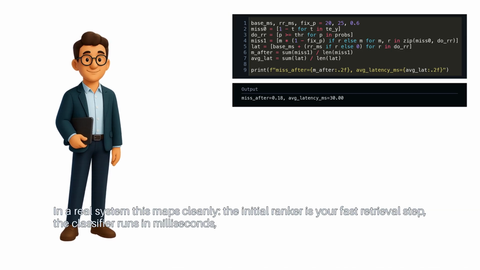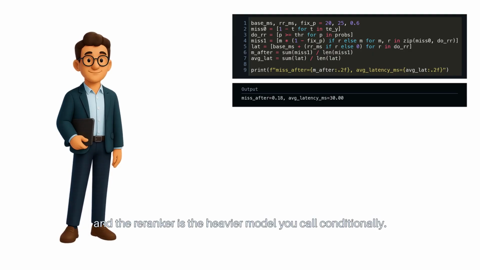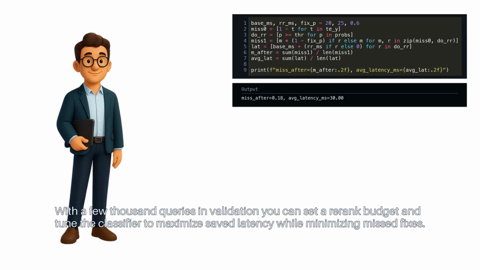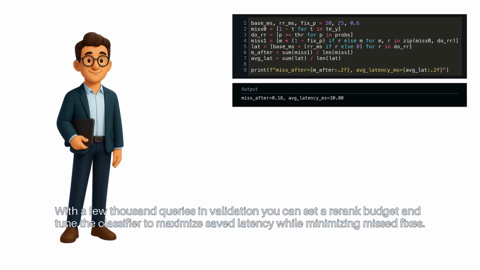In a real system, this maps cleanly. The initial ranker is your fast retrieval step. The classifier runs in milliseconds, and the re-ranker is the heavier model you call conditionally. With a few thousand queries in validation, you can set a re-rank budget and tune the classifier to maximize saved latency while minimizing missed fixes.